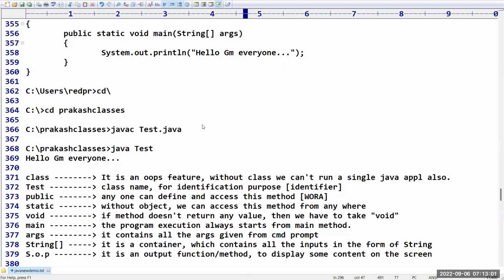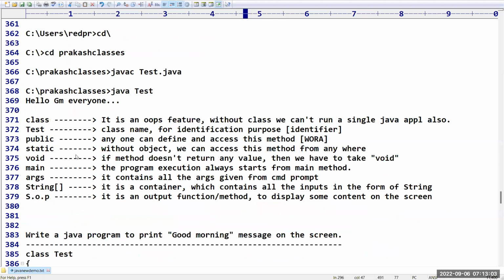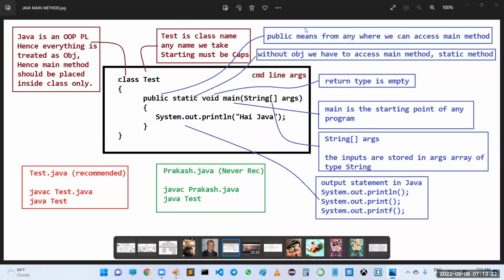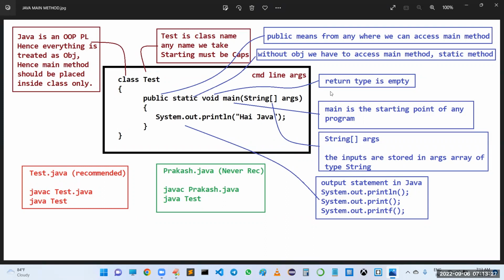We have one small diagram related to that. Let us discuss the diagram also. This is nothing but the syntax of the main method, sir. This is nothing but a simple program, and I divided this program into individual parts. Of course, I already explained this, but again, let us review for a few minutes.